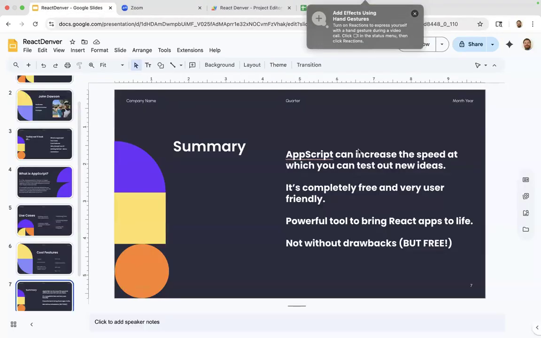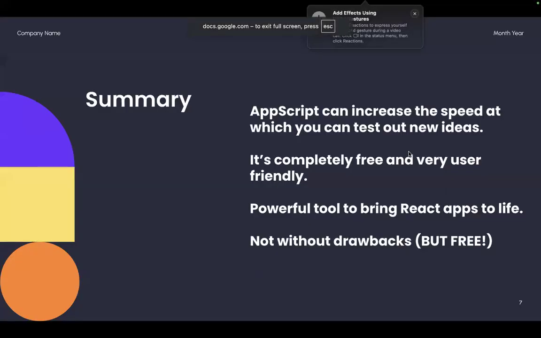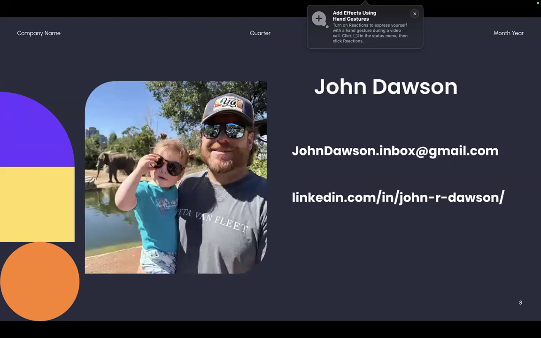All right, so back to here. So in summary, AppScript can increase the speed at which you can test out new ideas. It's completely free and very user-friendly. It's a powerful tool to bring React apps to life, to serve information or serve APIs that we will consume. But it's not without its drawbacks, but it's free. So essentially, I just wanted to show you all that because I think it's cool. And if you want to connect after this, here's some information.